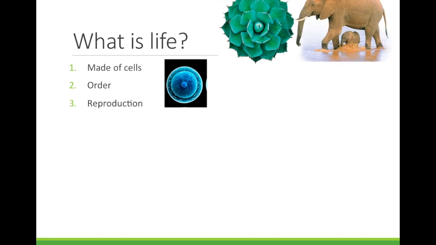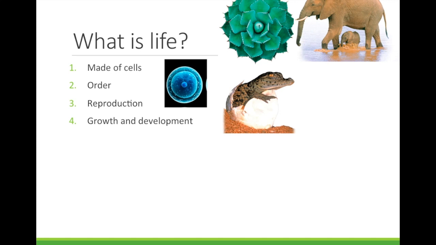Number 3, reproduction. Organisms have to have the ability to make offspring of their own kind. Number 4, growth and development. DNA codes for the patterns of growth. As organisms go through stages of life, they change.